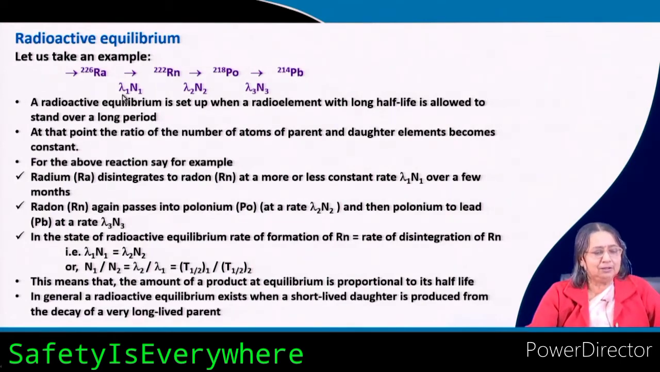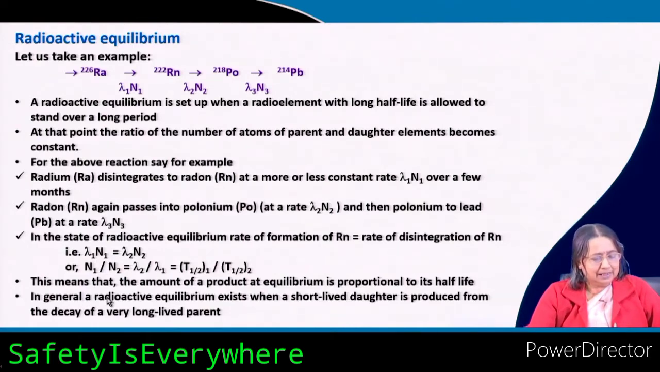The rate of formation of radon is nothing but lambda 1 N1, and the rate of disintegration of radon is nothing but lambda 2 N2. So, lambda 1 N1 is equal to lambda 2 N2. So, N1 by N2 is lambda 2 by lambda 1, and lambda is related to T half. So, lambda 2 by lambda 1 is equal to T half 1 by T half 2. So, you can say that the number of atoms present is proportional to T half. This means that the amount of product at equilibrium is proportional to its half life.